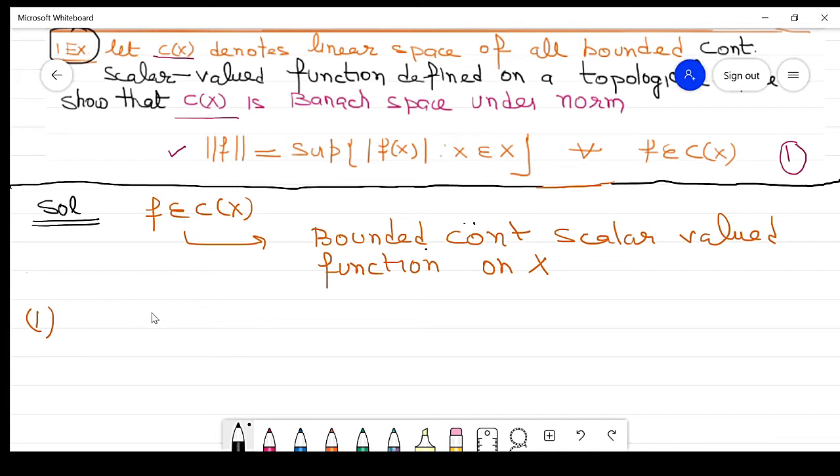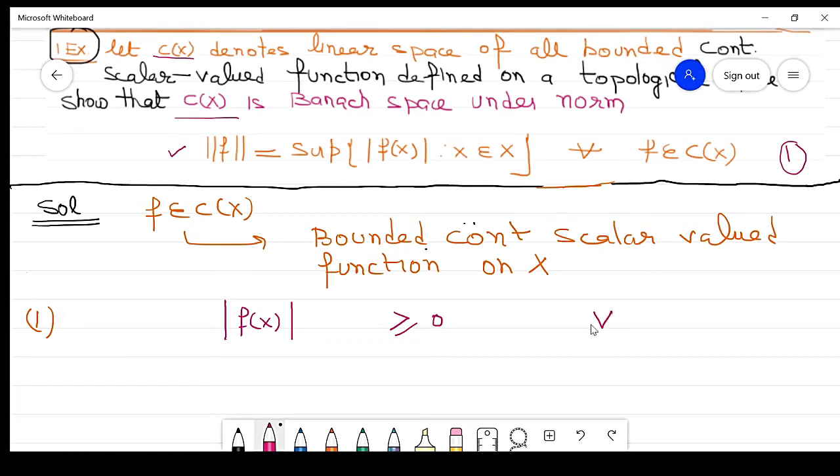We know that the absolute value of any number f of x, this is the functional value, is always greater than or equal to 0.